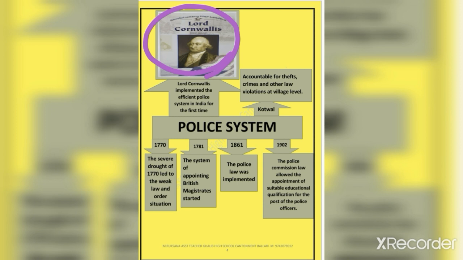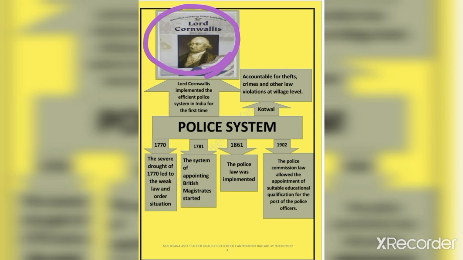The police system underwent continuous changes. In 1861, the police law was implemented. This law is the base of good law and order administration. But the Indians were not appointed for the post of officers.